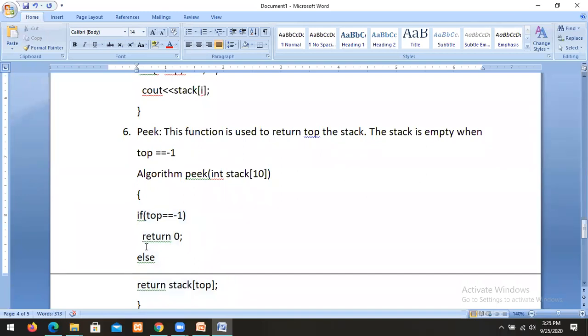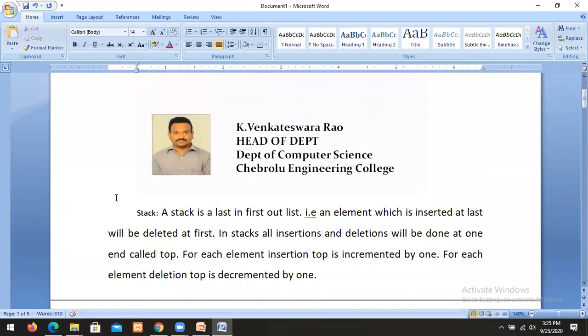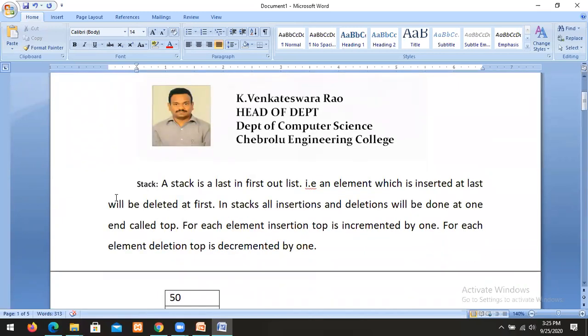So what is a stack? What are the applications? What are the operations? What is a stack? A stack is a last in first out list. What is last in first out? The element which is inserted at last will be deleted at first. Such a list we call a stack. In stacks, all insertions and deletions will be done at one end called top.